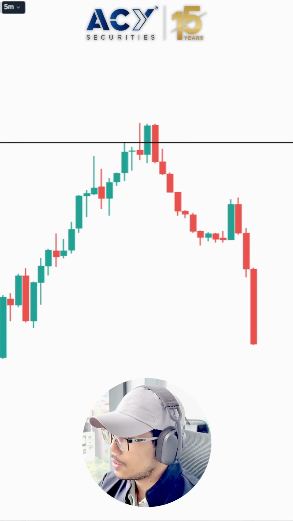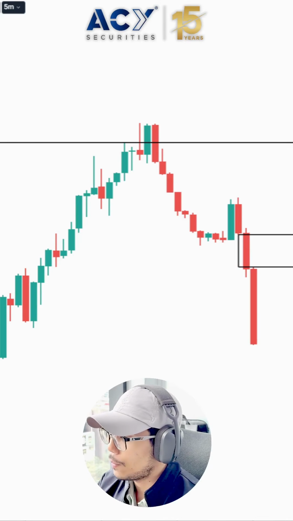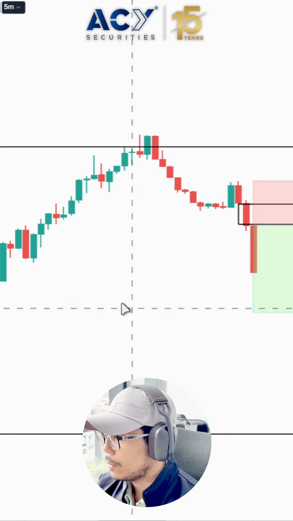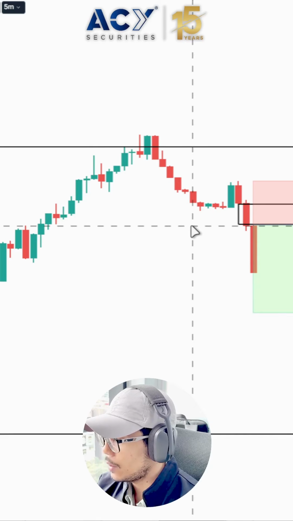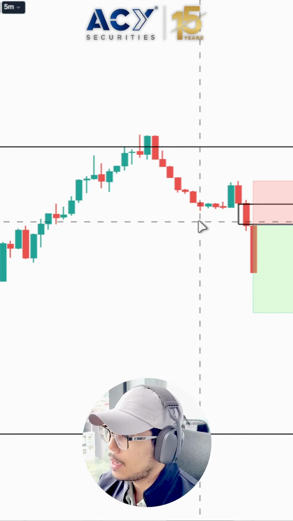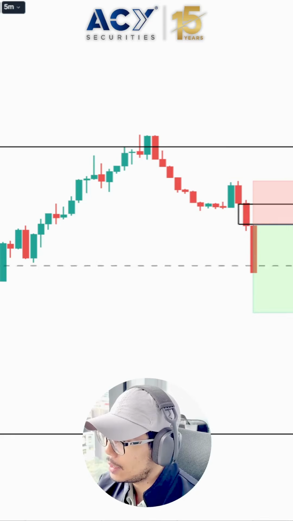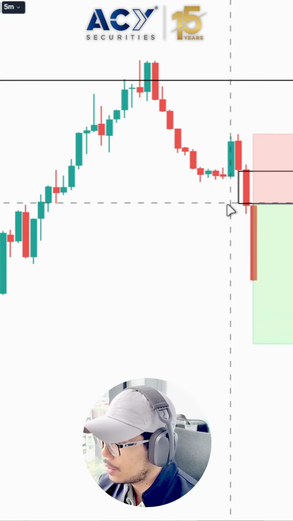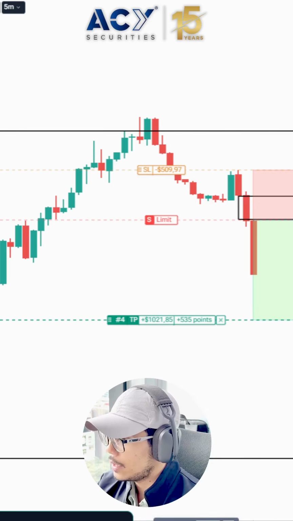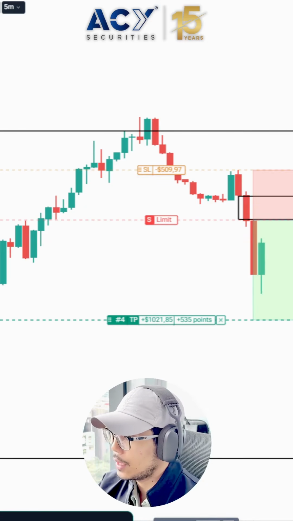One of the keys that I use is wait for a fair value gap to get created and wait for price to hit that fair value gap. Set our limit orders on that fair value gap and wait for price to tap our entries just by tapping the immediate fair value gap low here. And let's see what price is gonna do in the next few candles.